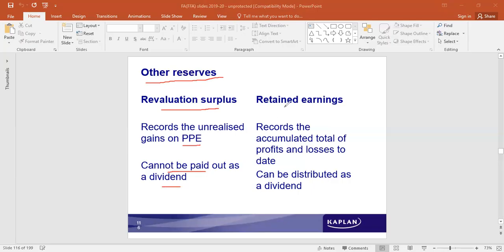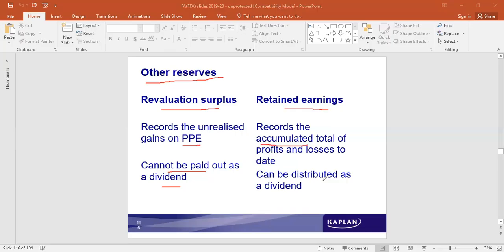Then we have retained earnings, the profits that are retained in the business, not distributed to ordinary equity shareholders. This entire amount belongs to ordinary equity shareholders. It records the amount accumulated year after year: whatever is not distributed to the ordinary shareholders is accumulated. It records the accumulated total of profits and losses to date. It can be distributed as dividend.